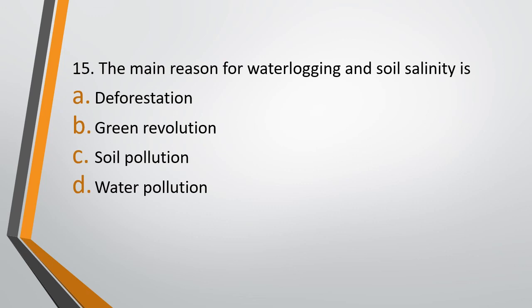Question number 15. The main reason for waterlogging and soil salinity is option A, deforestation, option B, green revolution, option C, soil pollution, option D, water pollution. The correct answer is option B. With the advent of green revolution, the cases of the increased waterlogging and soil salinity were observed.